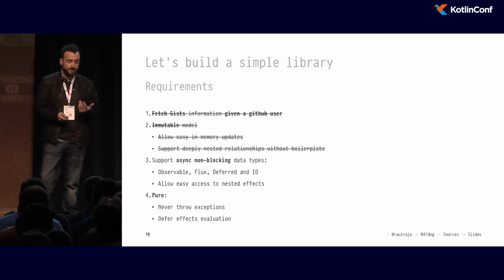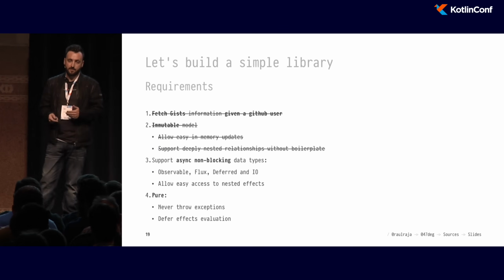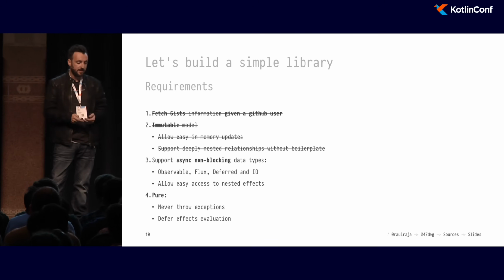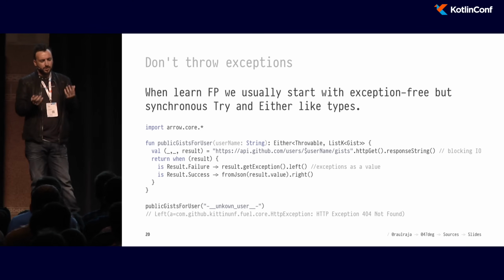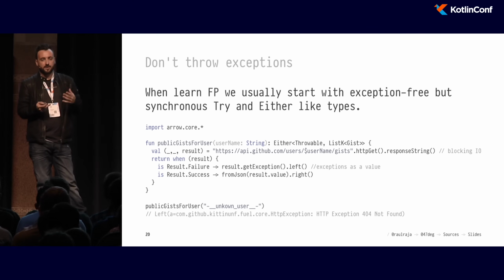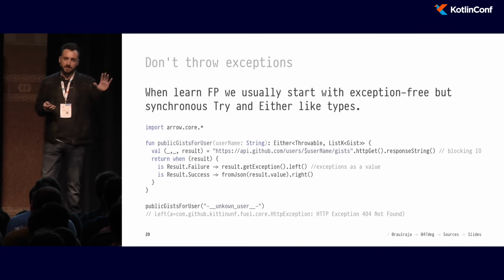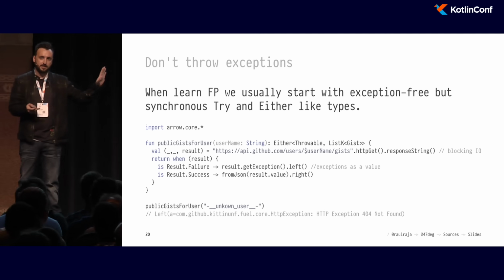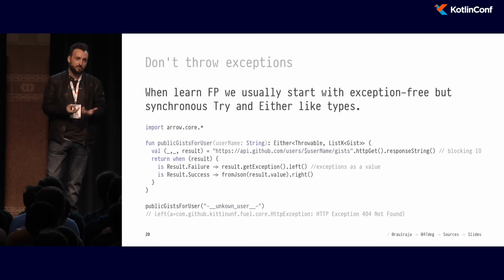How can we improve that, right? First, we already covered the functional requirement, but now we have to take care of purity, and we have to take care of supporting all of those different data types that our library wants to support. So usually, when people start with functional programming, the first thing they do is they hear the words functor, monad, and all those things, and that's kind of scary. So let's go with something easier, and they pick up some of the data types that are the most popular, such as Either or Try.